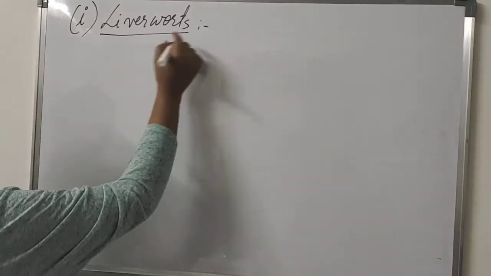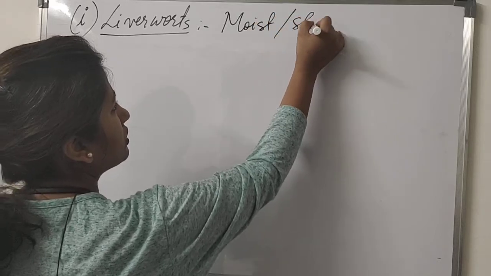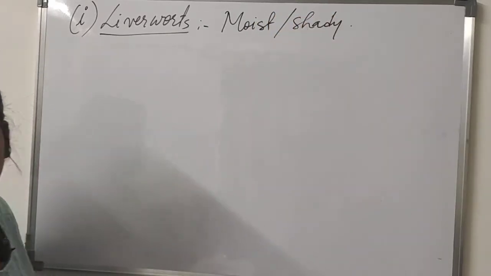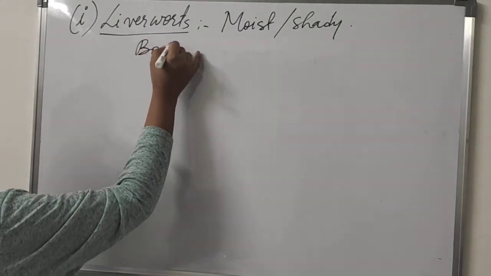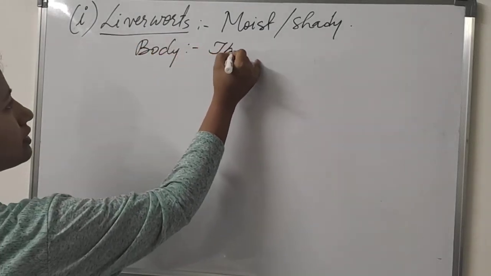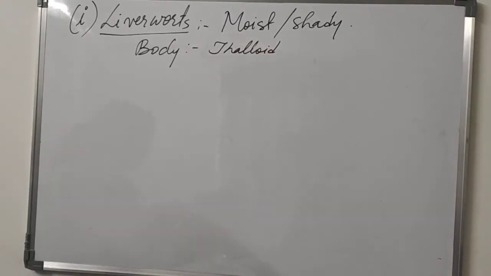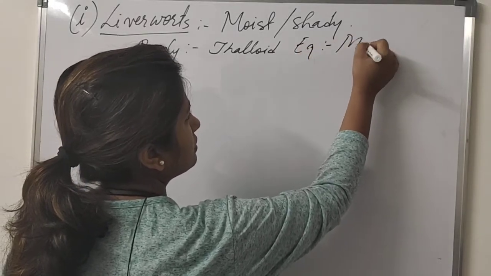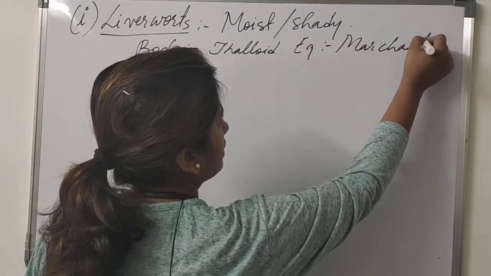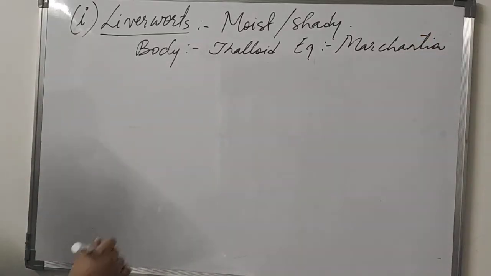And as we know, liverworts, like bryophytes, you'll find them in moist and shady places. Their body structure is thalloid, the simplest organization. An example is Marchantia. So figure A which you see, that is the example of Marchantia. And they are dorsiventral.